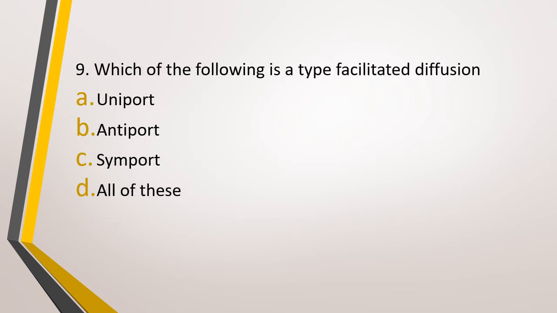Question number 9. Which of the following is a type of facilitated diffusion? Option A, uniport, option B, antiport, option C, symport, or option D, all of these. The correct answer is option D, all of these. Uniport, antiport, symport, all three are types of facilitated diffusion.